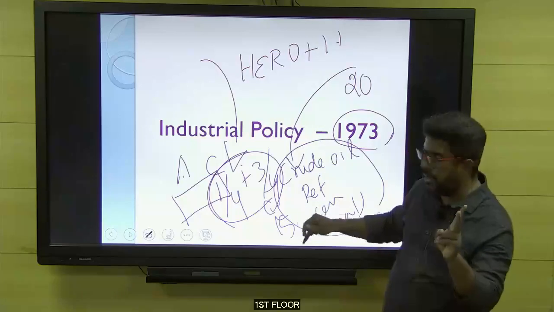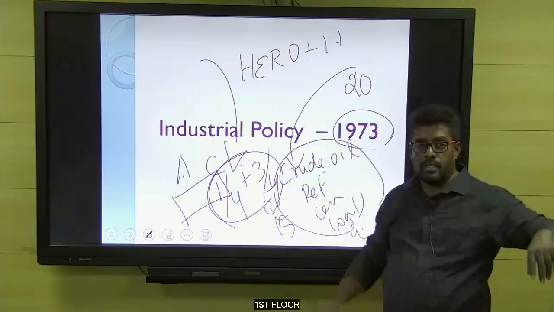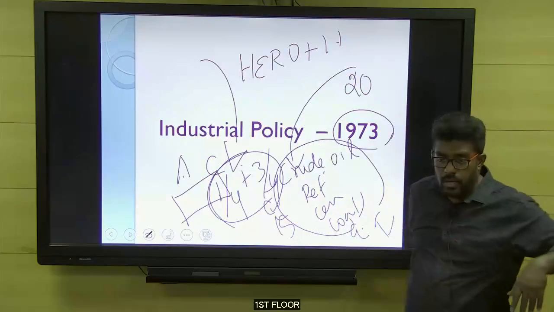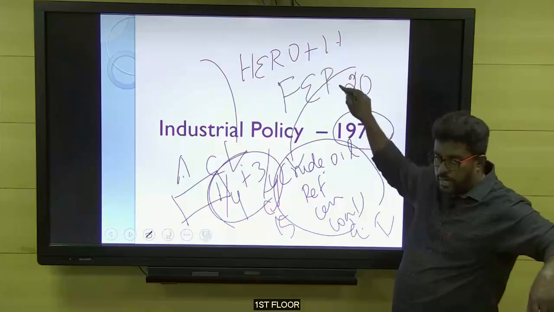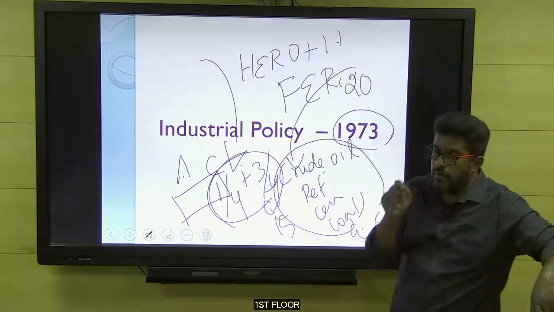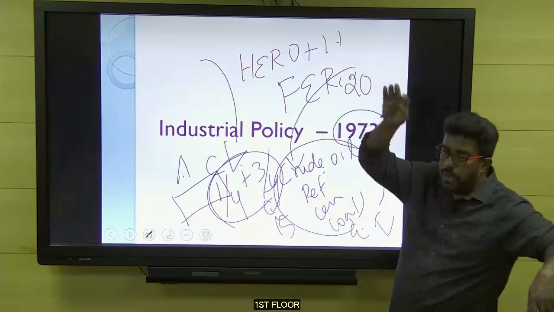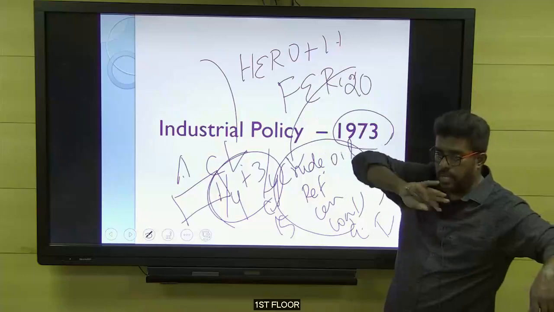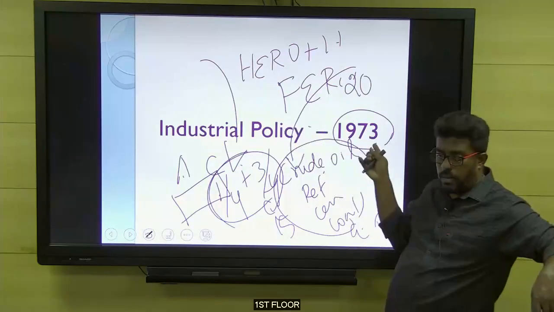Then the second point. First point is core industry, second is the foreign investment permission, and the third point is FERA. You would have studied FERA in core economics, no? Foreign Exchange Regulation Act of India. Any person violating foreign exchange transactions will be punished under a criminal case. This FERA also got passed at the same time, during 1973. Not in the industrial policy separately in the parliament, but the same year it also got passed.